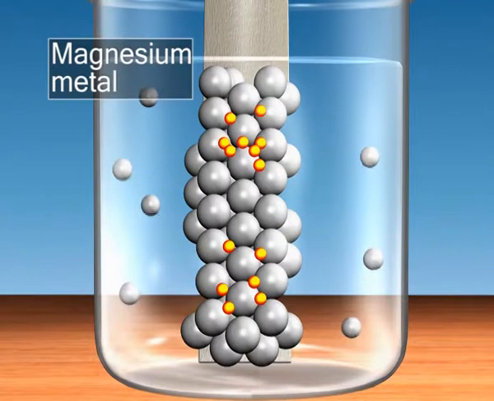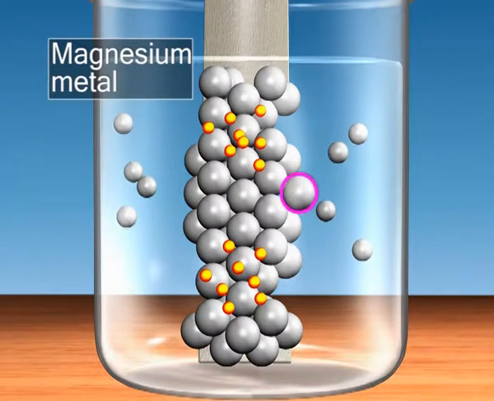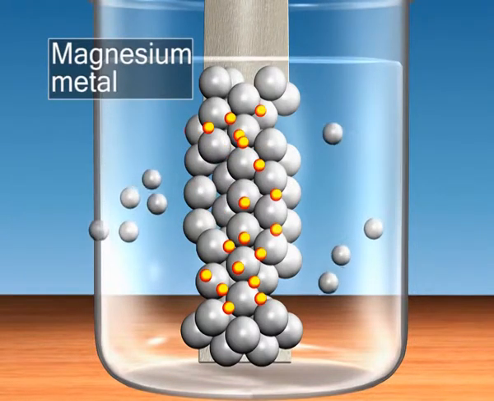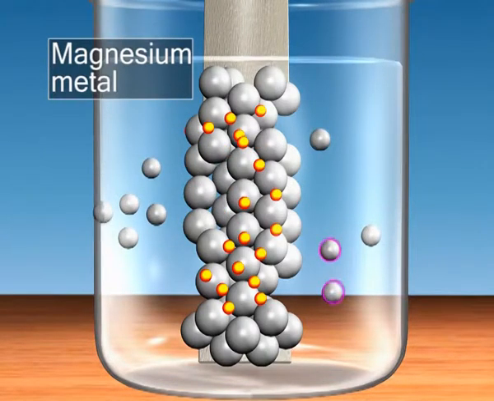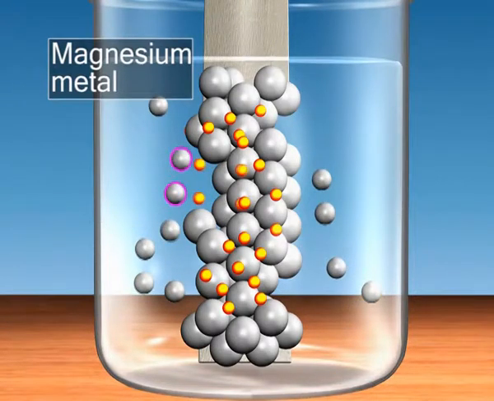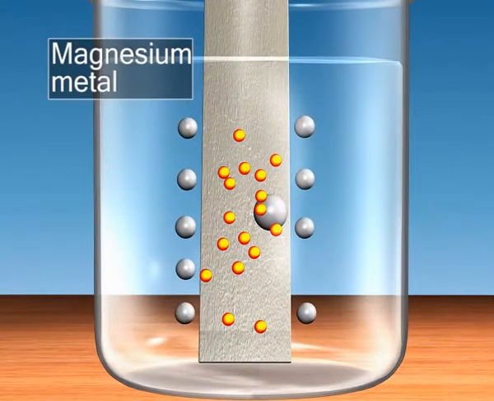Metal ions gain electrons and get converted to metal. A dynamic equilibrium is established when the number of atoms gaining electrons becomes equal to the number of atoms losing electrons. The rod is now negative compared to the solution.